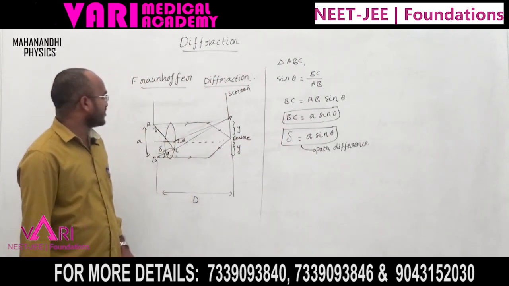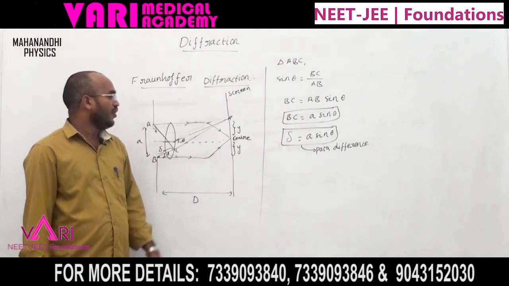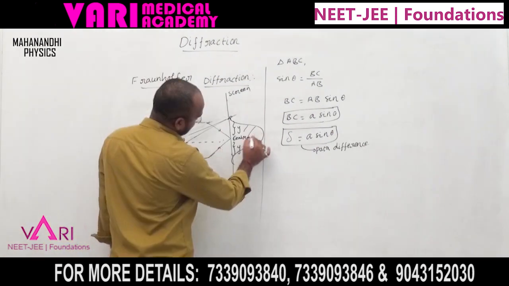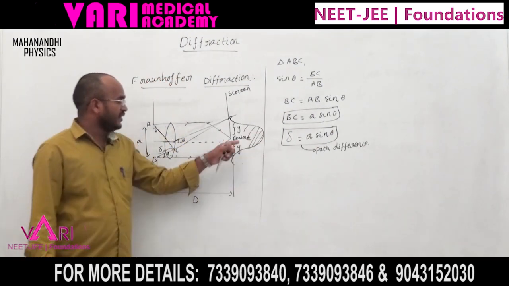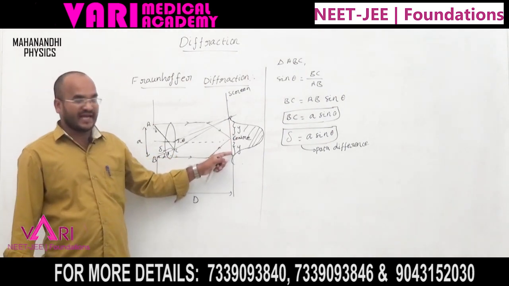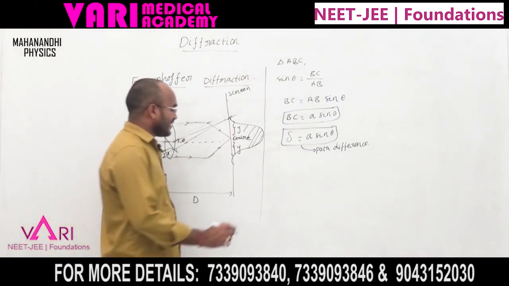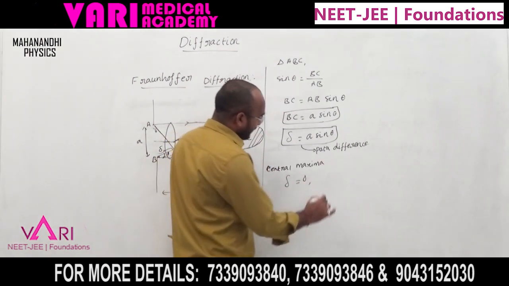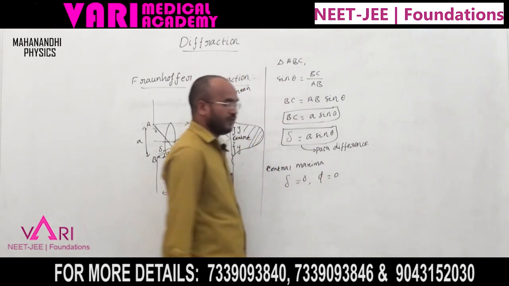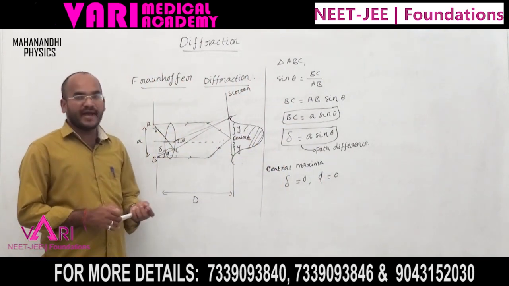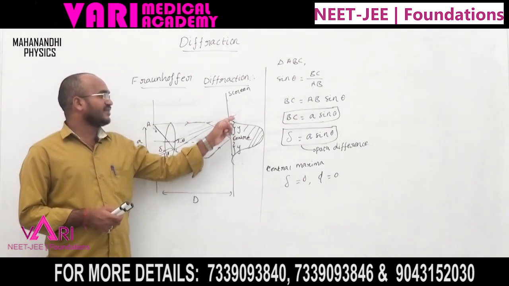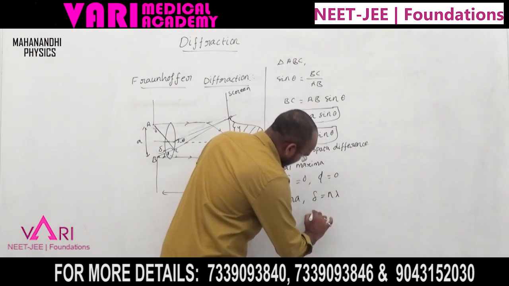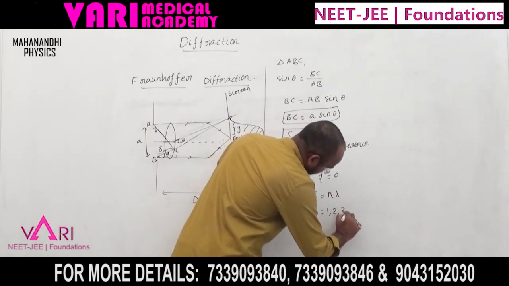Now, for the central maxima, the path difference delta is equal to 0. For the minima, the path difference is equal to n lambda, where n equals 1, 2, 3 and so on.